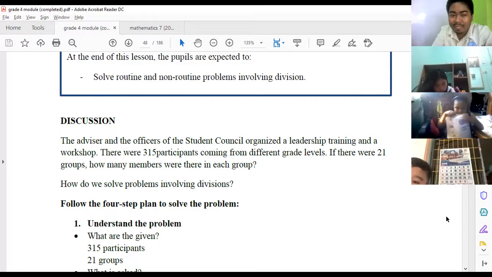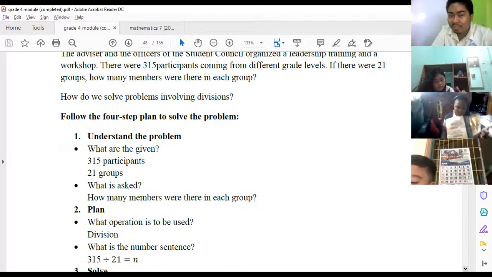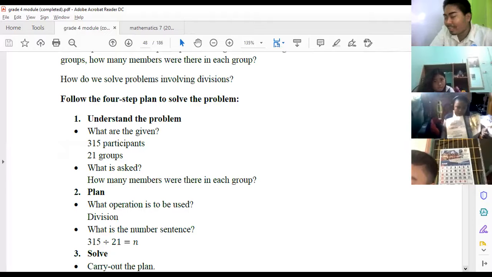So, I'll repeat the problem. The advisor and the officers of the student council organized a leadership training and a workshop. There were 315 participants coming from different grade levels. So if there were 21 groups, how many members were there in each group? So how do we solve the problem? Okay, so let's try to use the 4 steps.